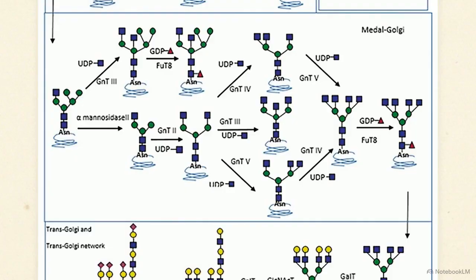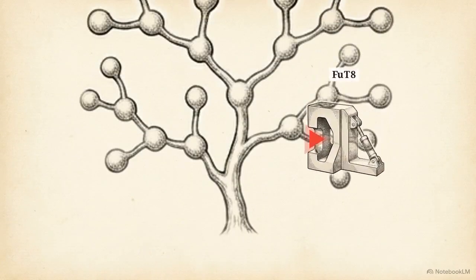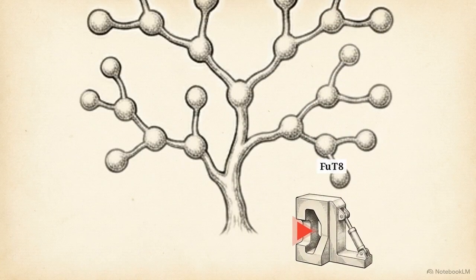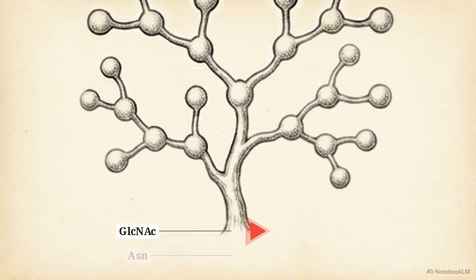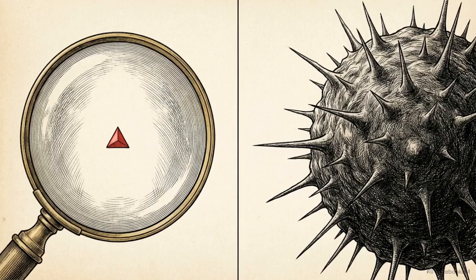Moving into the trans-Golgi network, the glycan encounters a highly specific enzyme known as fucosyltransferase 8, or FUT8. The sole function of FUT8 is to attach a core fucose residue to the exact GlcNAc molecule situated right next to the asparagine root. This microscopic physical addition has a massive clinical consequence, particularly for IgG antibodies designed for cancer therapy.